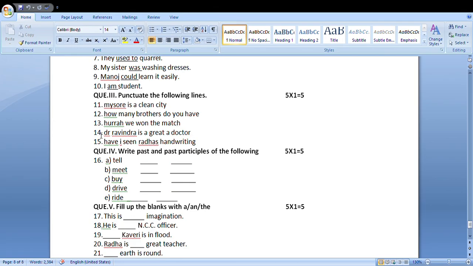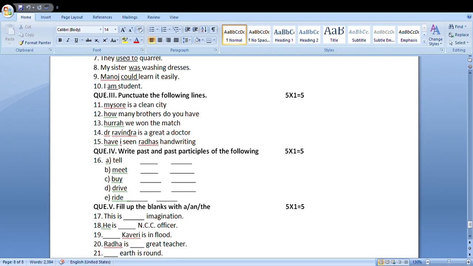13th question. Hurrah. Okay. Because H is the beginning letter, it should be made a capital, and because it is an interjection. Hurrah, alas, oh my god, ouch, these are interjections. In the end of an interjection, an exclamatory mark should be given. Therefore give an exclamatory mark here. Make H capital, Hurrah, exclamatory mark.